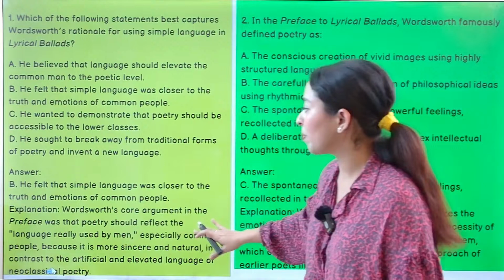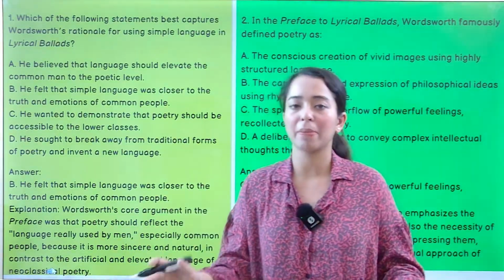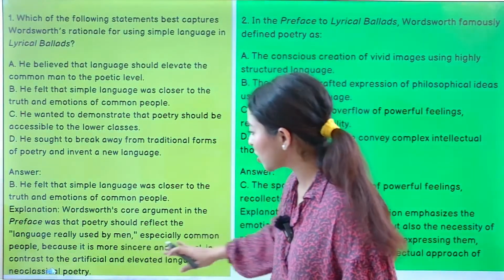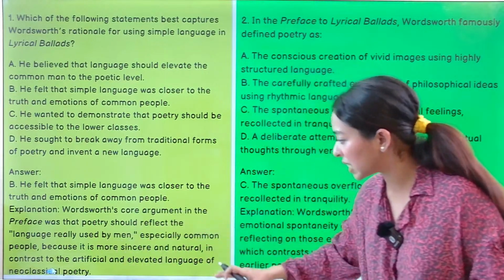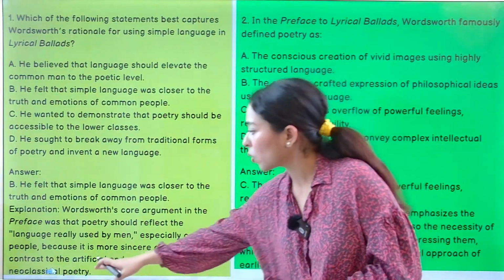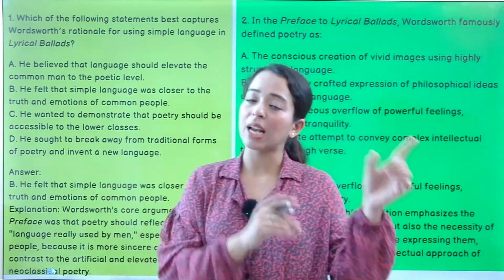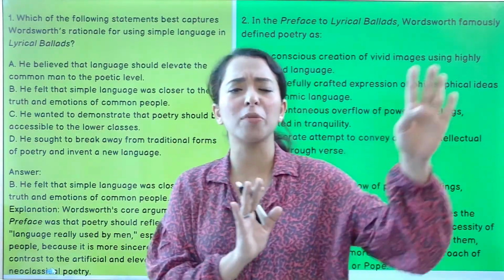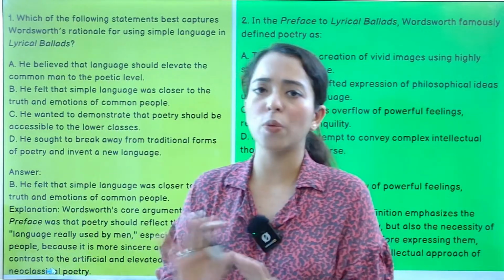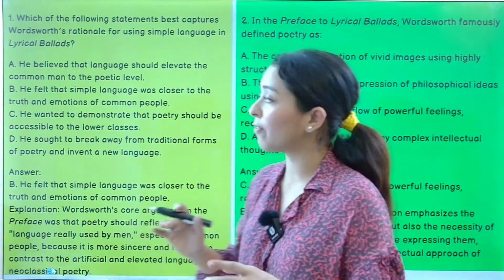Wordsworth's core argument in the preface was that poetry should reflect the language really used by men. ये हमने बहुत बार repeat कर लिया है. I'm sure ये दिमाग में अब register कर गया होगा. Especially common people, because it is more sincere, more natural, more authentic, more reality based. Okay. And it is not artificial, it is not elevated language of the neoclassical poetry. He's like, we are done with talking about the higher class, the Rape of the Lock में two noble families के बारे में बात. No, we don't need to talk about Hind and the Panther. No, we need to talk about the ordinary people, everyday life.